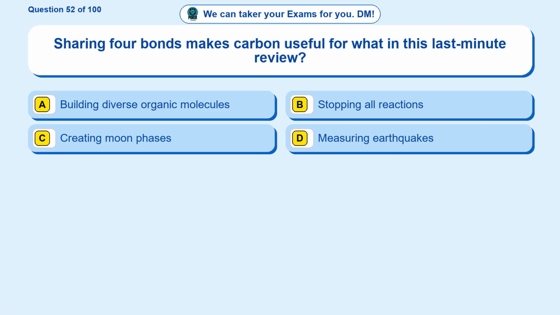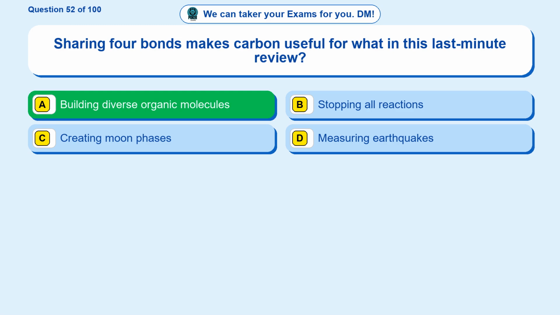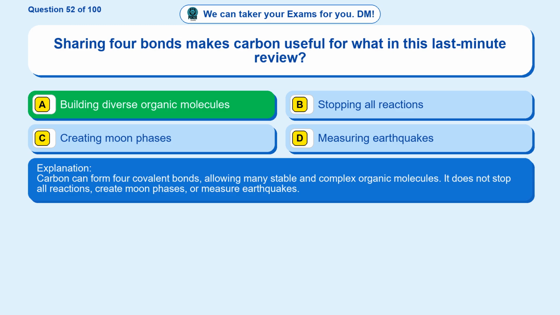Question 52. Sharing 4 bonds makes carbon useful for what in this last minute review? Option A, building diverse organic molecules. Option B, stopping all reactions. Option C, creating moon phases. Option D, measuring earthquakes. The correct answer is option A. Building diverse organic molecules. Carbon can form 4 covalent bonds, allowing many stable and complex organic molecules. It does not stop all reactions, create moon phases, or measure earthquakes.